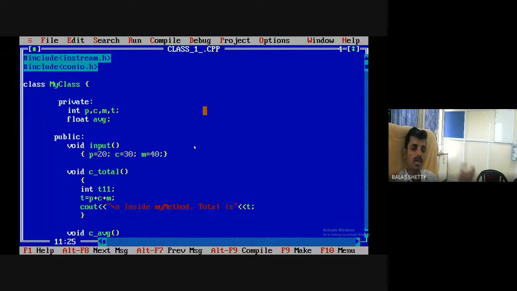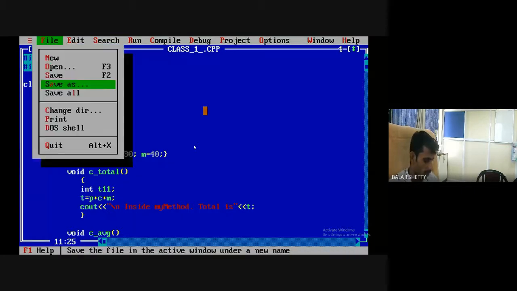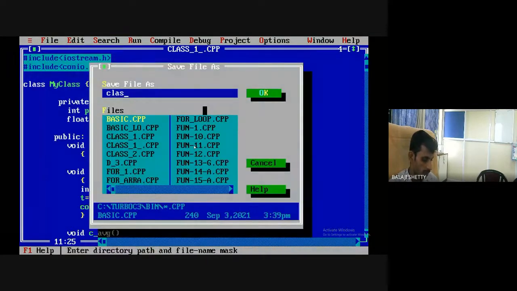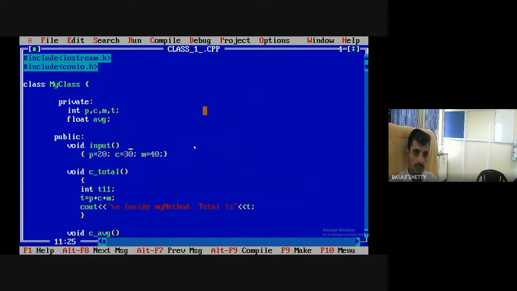But my problem is that every time the physics, chemistry and mathematics marks are always 20, 30, 40. Then what should I do? Very simple. I again save this program as class111.cpp.